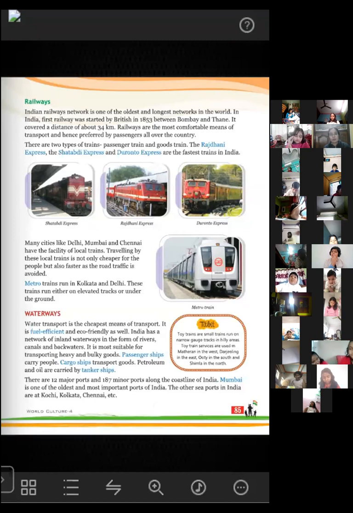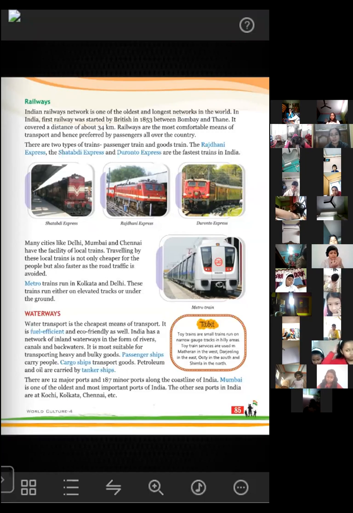Waterways are also available. What comes under waterways? The ships and the boats. Okay, so let's see what water transport or waterways is. Water transport is the cheapest means of transport. It is fuel efficient and eco-friendly as well. And India has a network of inland waterways in the form of rivers. So in the form of rivers also, steamers, boats and launches are available.